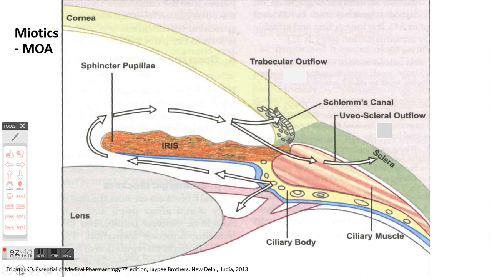And then the enzyme, that is carbonic anhydrase enzyme, that is present within the ciliary epithelial cell, it generates the bicarbonate ion and it enhances the aqueous humor production. So if we block the carbonic anhydrase enzyme, their blockade will reduce the aqueous humor secretion.